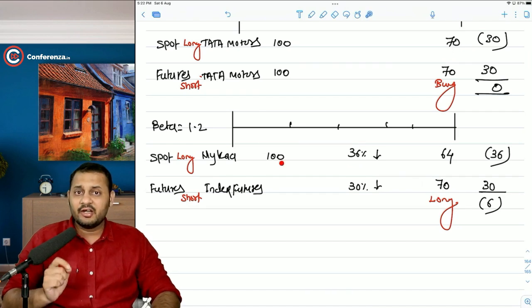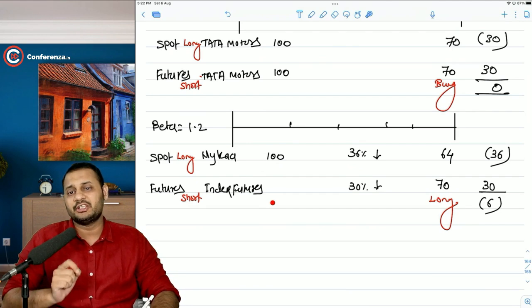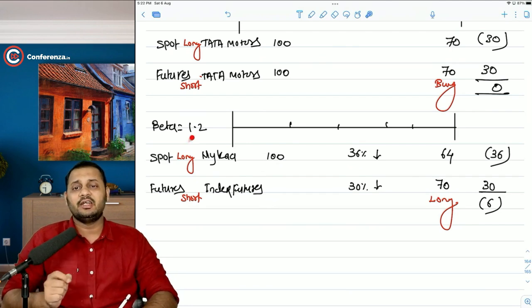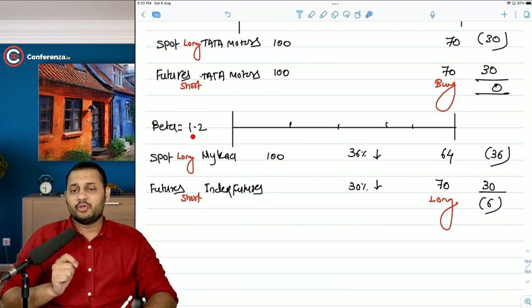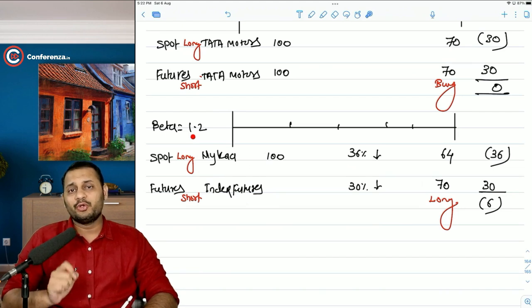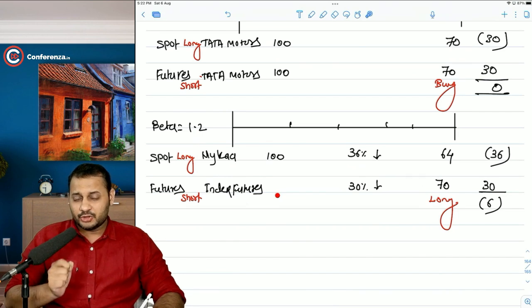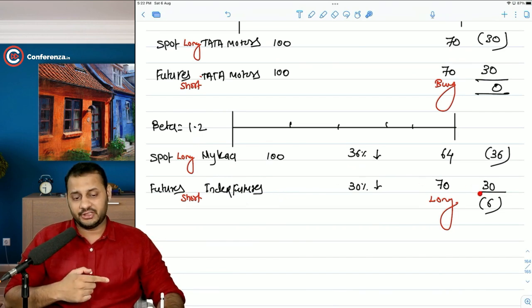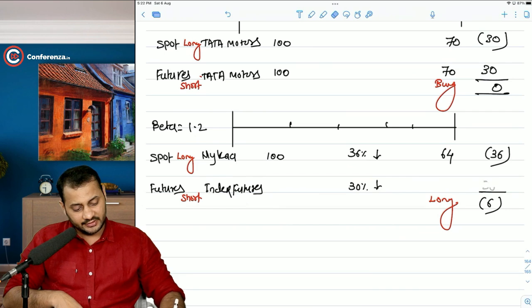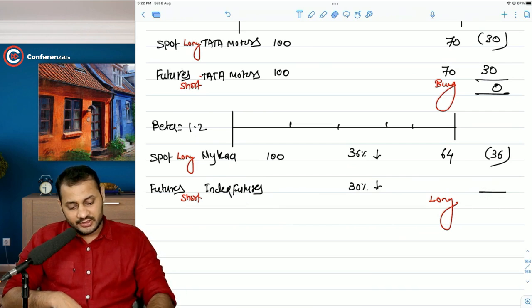If you have 100 rupees of position in the spot market, you cannot just have the same position in the index futures unless and until your beta is 1. So if your beta is 1.2, what do you think should be the position in the index futures so that complete hedging can be achieved? Let's just try it once again. It's very simple.